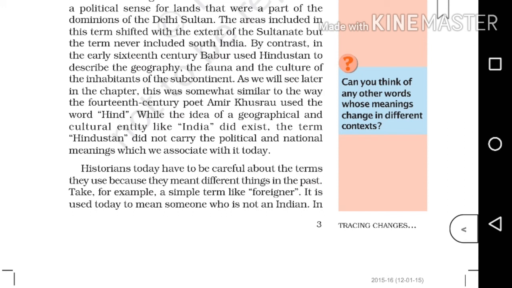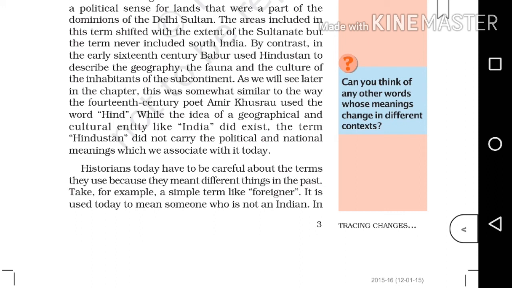While the idea of a geographical and cultural entity like India did exist, the term Hindustan did not carry the political and national meanings which we associate with it today. So, in the early 16th century, Babur used the term Hindustan to describe geography, fauna and the culture of the inhabitants, similar to the way Amir Khusraw used the word Hind. Nowadays, the term Hindustan has no political or national meaning; we just understand it as India.